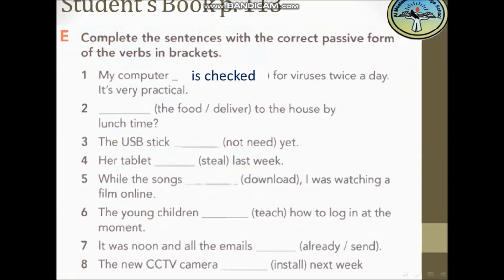Yes, will the food be delivered to the house by lunchtime? Okay. The USB stick not need yet. So I put this sentence in the present simple tense. So not need will be not.